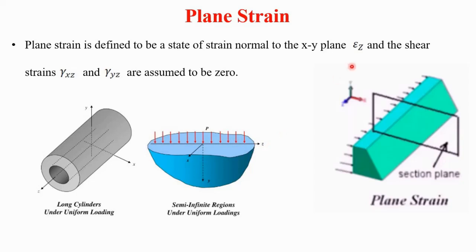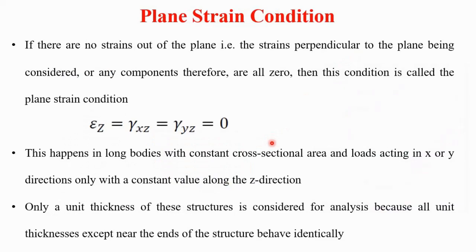Okay, this is the example of the plane strain condition. If there are no strains out of the plane, that is, the strains perpendicular to the plane being considered, or any component, are all 0, then this condition is called the plane strain condition.